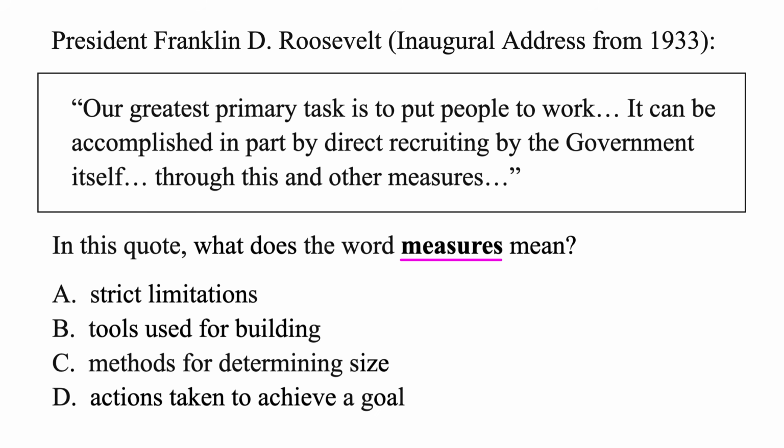All right, well, there's measures right there, but let's try to summarize. He says our primary task, the main thing we're focused on, is to put people to work. Putting people to work, it's the same thing as making sure that they have jobs. He says it can be accomplished in part, so partly, by direct recruiting by the government. What does that mean? Well, if the government recruits somebody, that means that they hire them for a job. So it sounds like the government is directly recruiting or directly hiring people to give them jobs. And that would put people to work there. So that's one of the measures that's being taken.